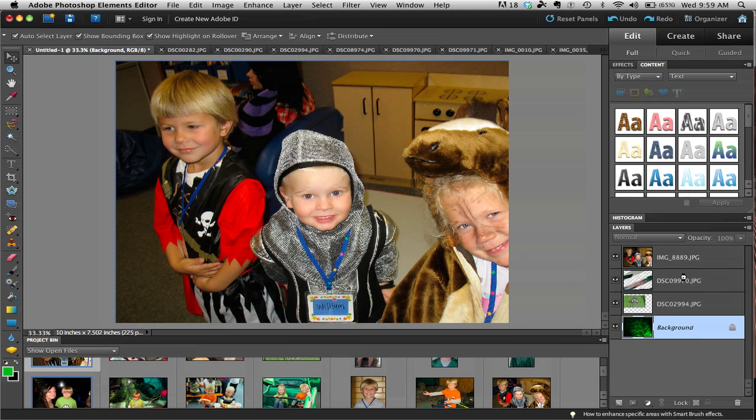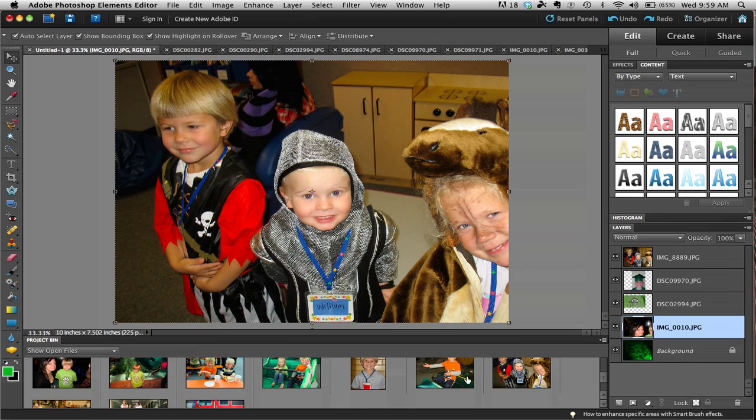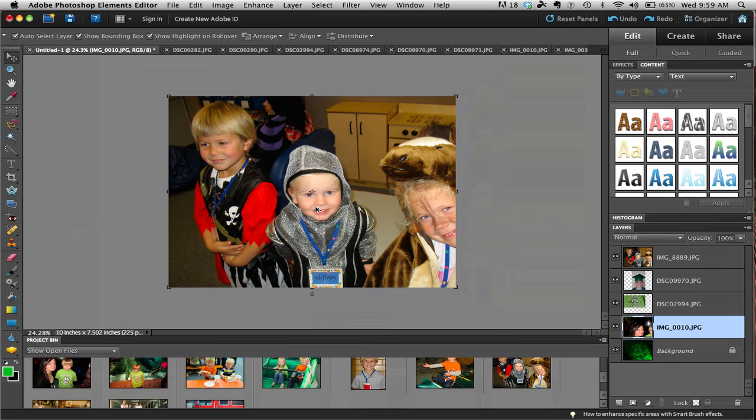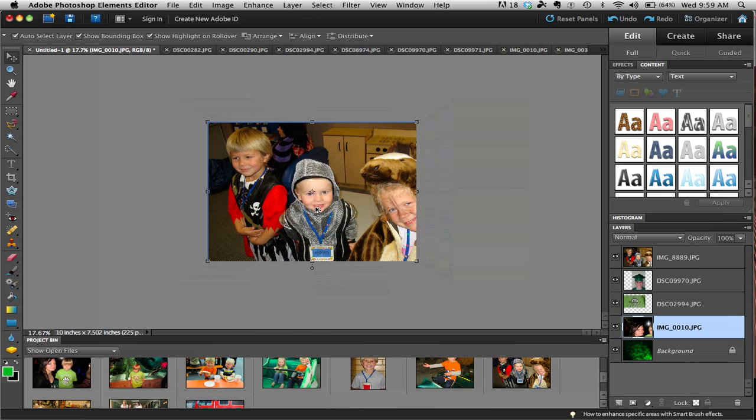The problem is they're going to come in maybe too big or too small. What we need to do is place a little bit of resizing on there. And these last few that I just put in, they came in fairly big. So I'm going to go ahead and zoom out. The easiest way to do this is if you hold down your Alt and use your scroller wheel on your keyboard, that's probably going to be the easiest way to zoom out to see your workspace.